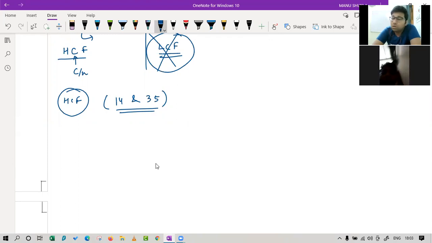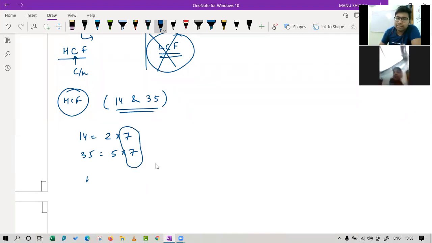Prime factorization. Okay, you will first write 14 as 2 into 7. You will write 35 as 5 into 7. And then you will see what is common in these two. The only thing common is 7. So the HCF becomes 7.